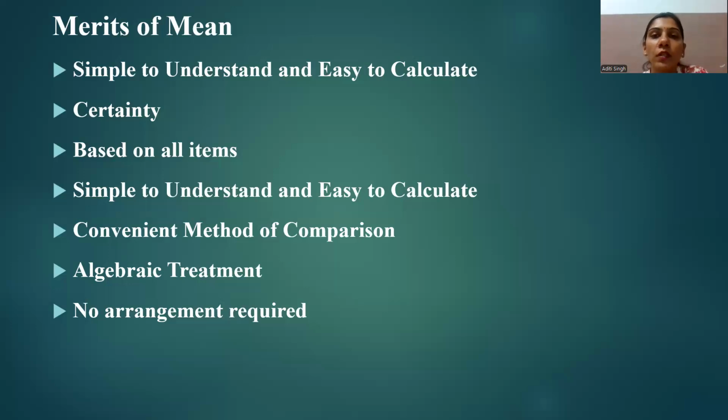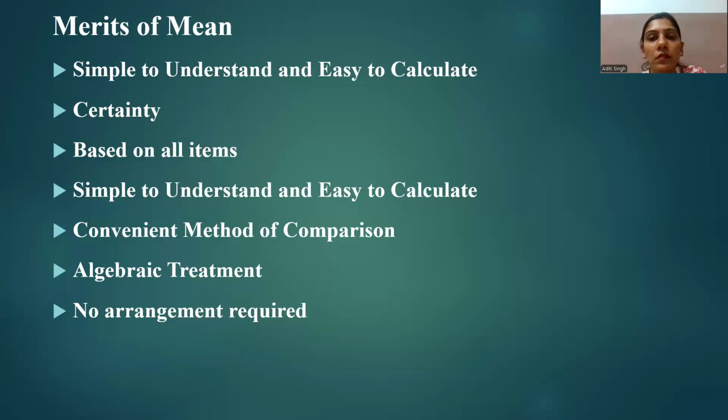Therefore, even a layman with elementary or limited knowledge can calculate the arithmetic mean. With its help, it is very easy to figure out a particular item or the cost of a unit.